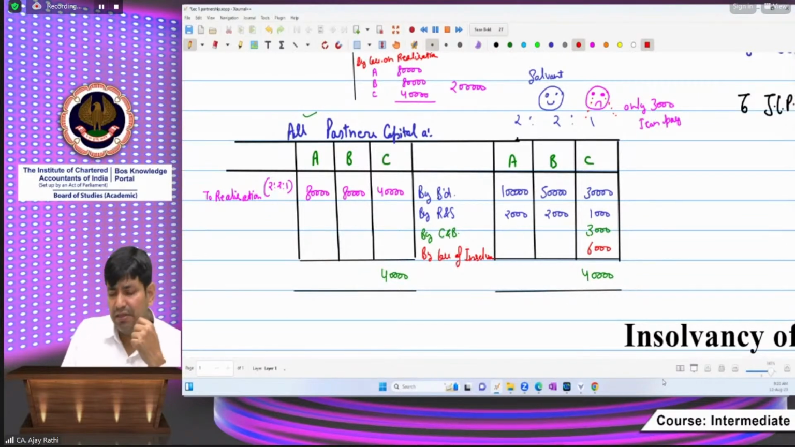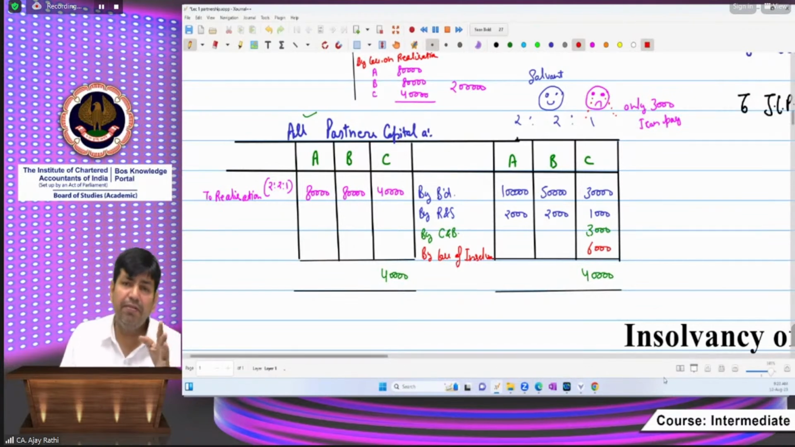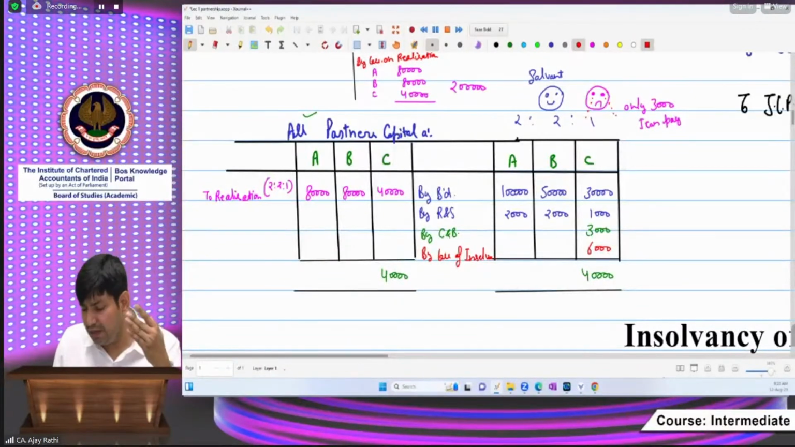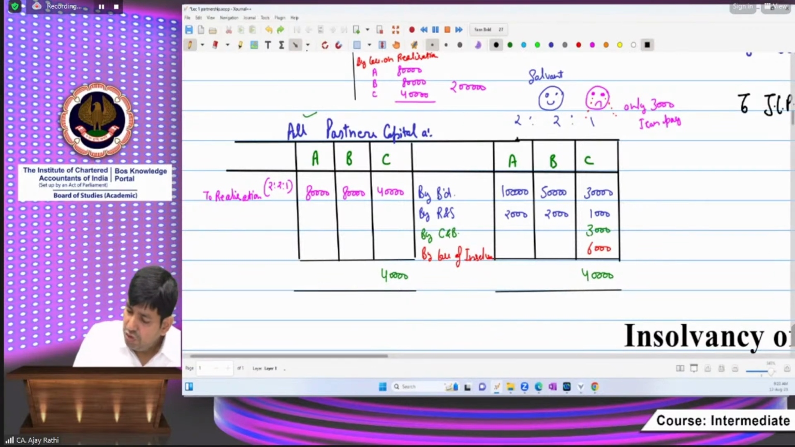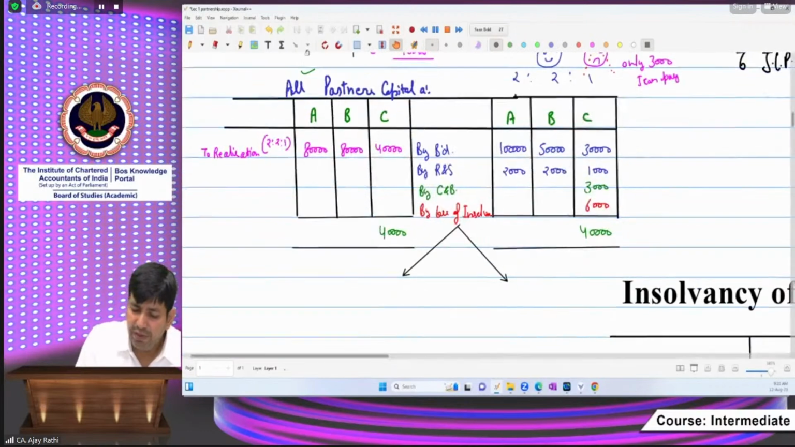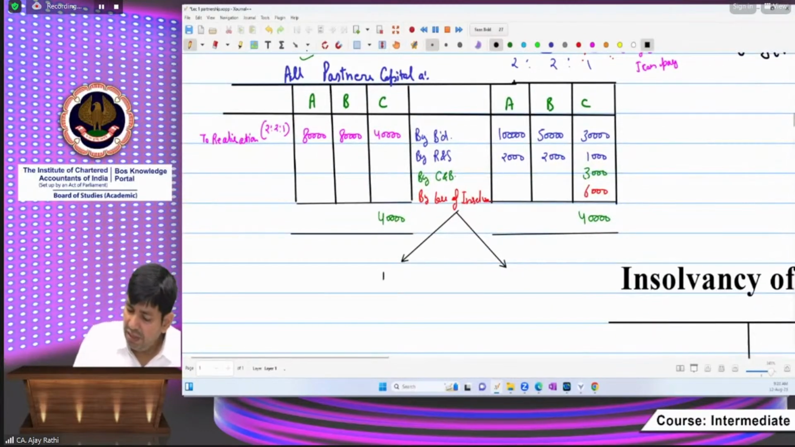And since, other than an LLP, in a firm each and every partner has unlimited liability, if someone is not paying, then that has to be borne by the other partners. So now such loss is to be borne by Mr. A and B. Beta, how will such loss be borne by them? Mr. A and B will bear such loss of insolvency.